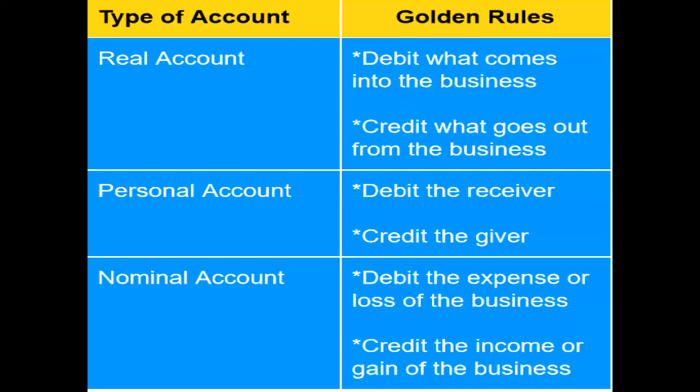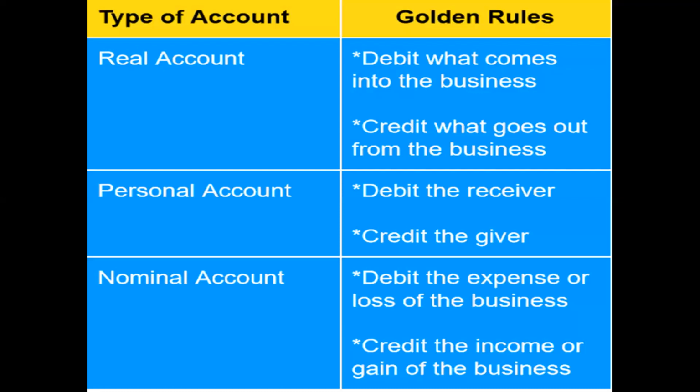So here you need to learn which is debited and which is credited. In the transaction, we are writing the entry. One account should be debited, another account should be credited. So here a real account rule is, for example, the asset that comes into the business should be debited. The asset that goes out from the business should be credited. That is very important.